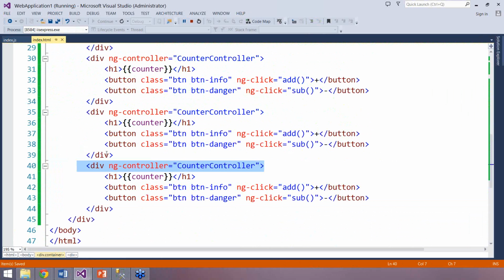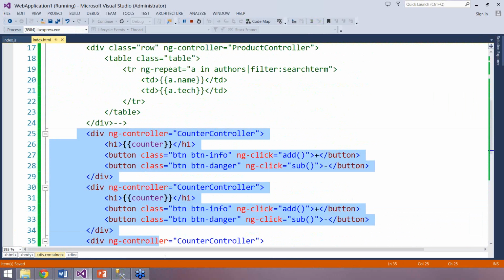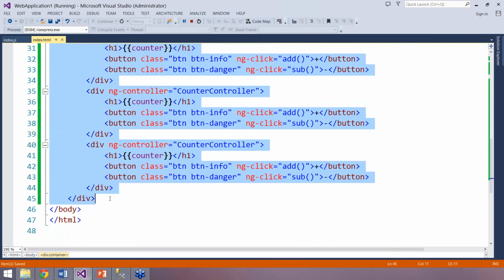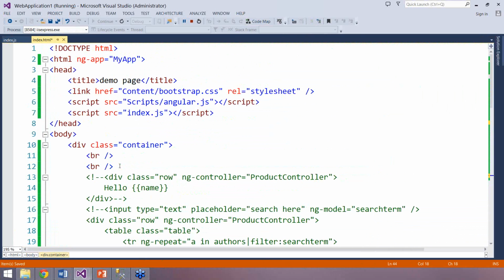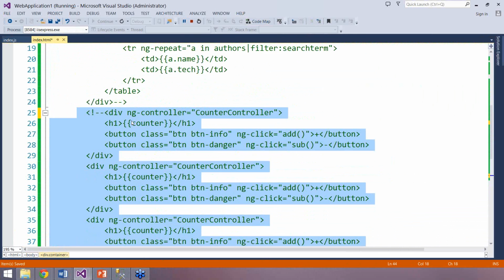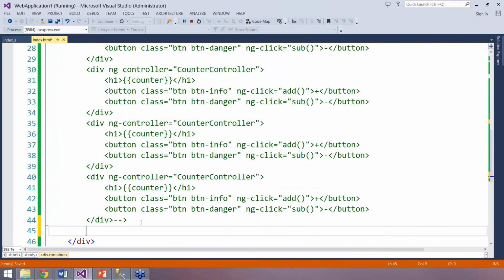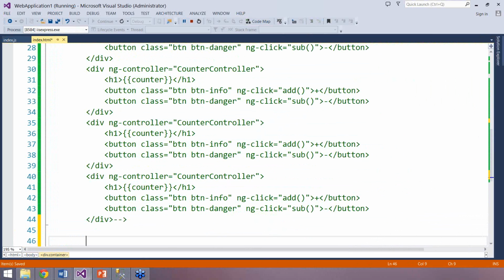Now let us go back to index.html and get rid of everything which is here. We don't want them now, so let me comment them out. Now I have a simple div with class container.